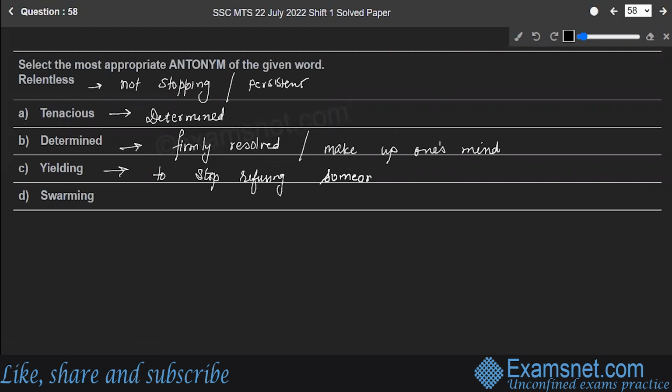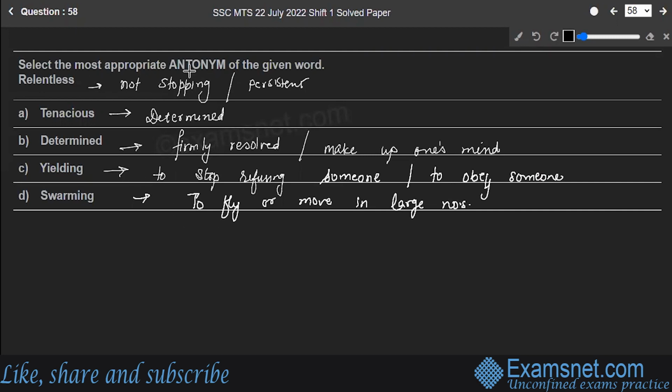Or simply this means to obey someone. Then is the word swarming. Swarming means to fly or move in large numbers, right? For example, when we say mosquitoes swarm in the evening most often.